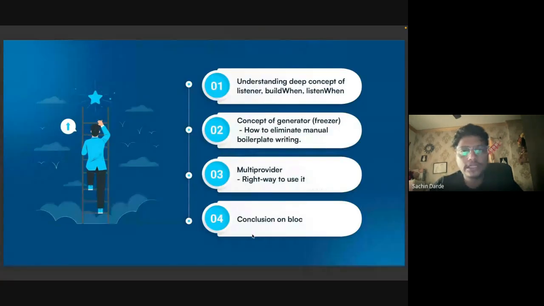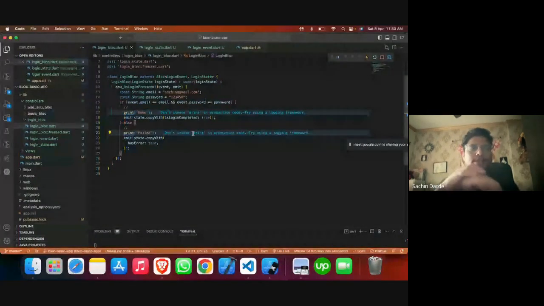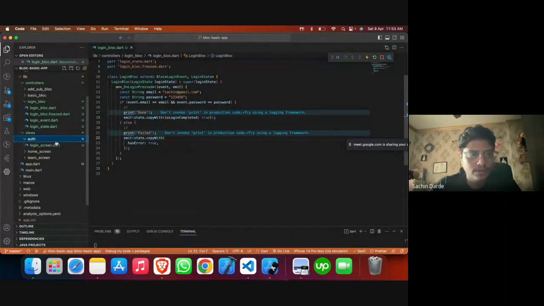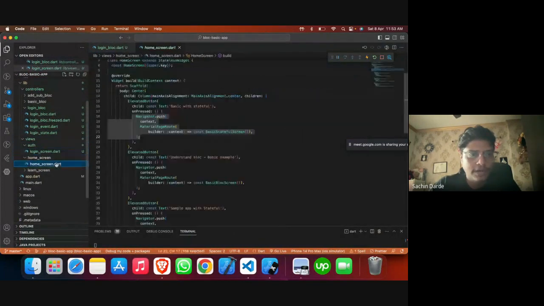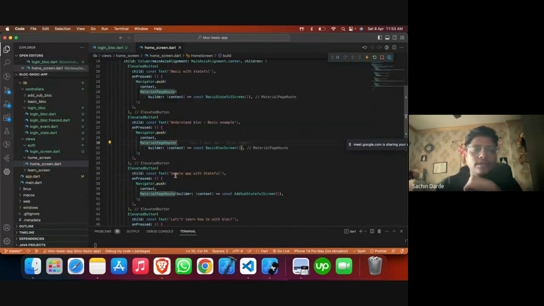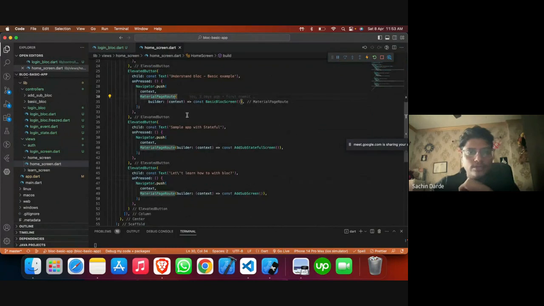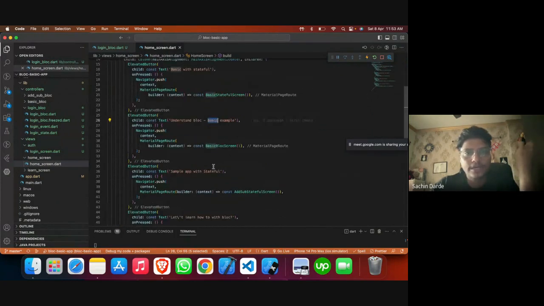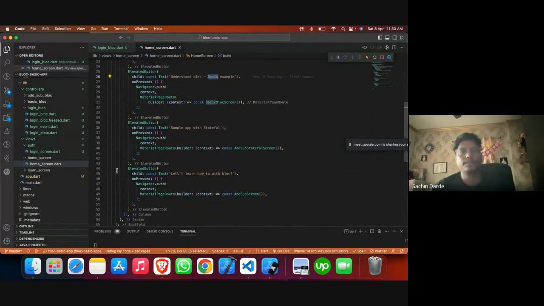There is one more thing we want to understand, called a multi-provider. Okay, so basically, what is a multi-provider? Let me just start with an example itself. We have this home screen, correct? In the home screen, as you can see, we have two particular blocks: a basic one, and the other one which we created with the help of addition and subtraction.